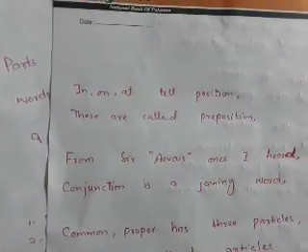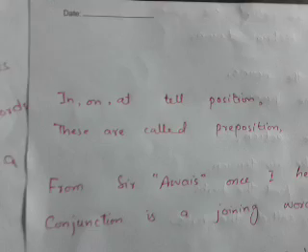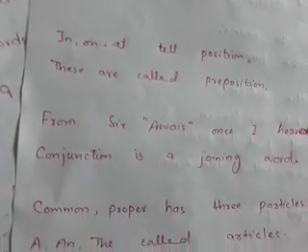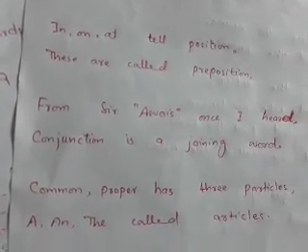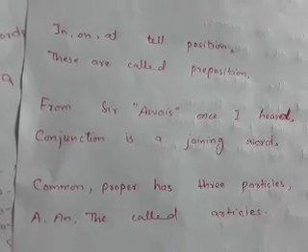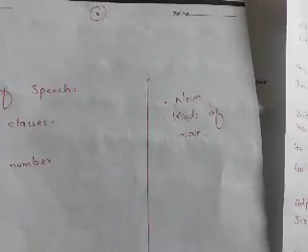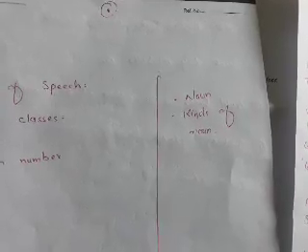In, on, at, tell position. These are called preposition. From Sir Awais, once I heard. Conjunction is a joining word. Common, proper has 3 particles, a, an and the, called articles. So students, this was a short introduction of parts of speech for you people. So today we are going to discuss noun and kinds of noun.